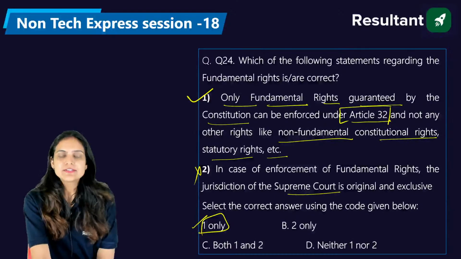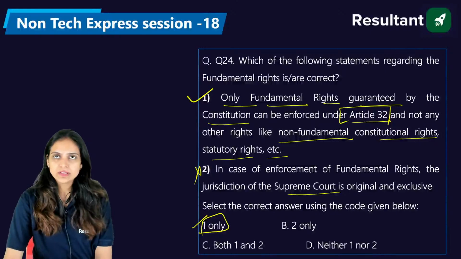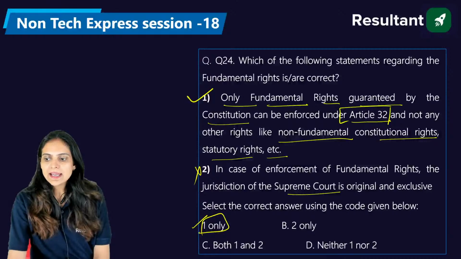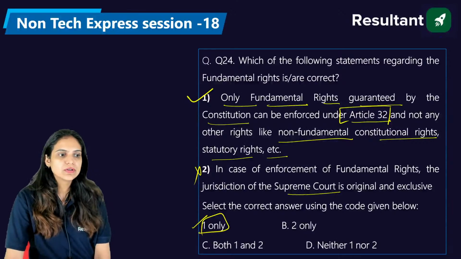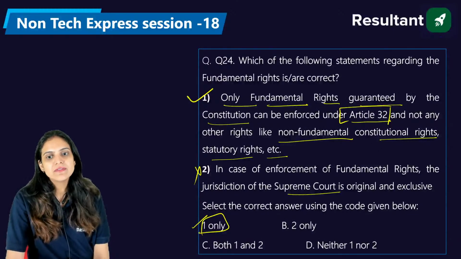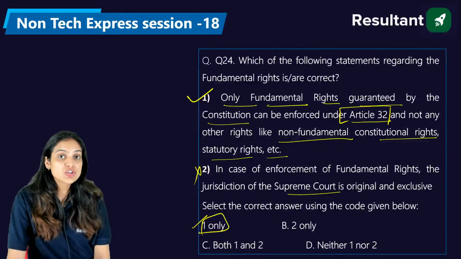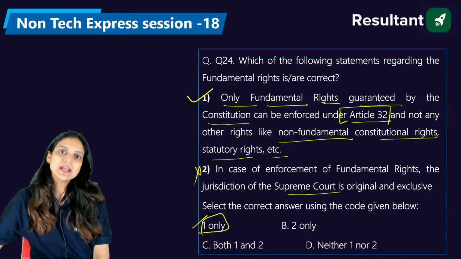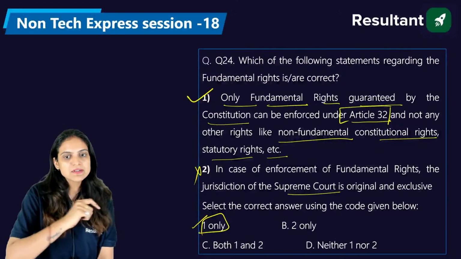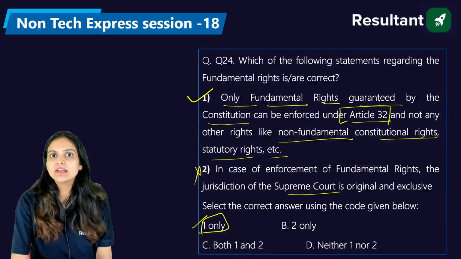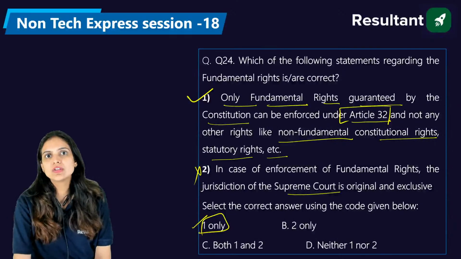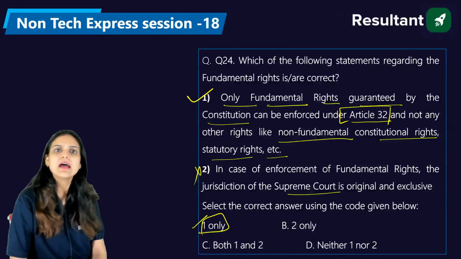No, Venkat. So let me clear you one thing more. Suppose I'm of Uttar Pradesh, right? And I had an incident where somebody was not getting his fundamental rights properly. So for that reason, he went to the nearest session court. From there, he was shifted to the High Court. Now, High Court under Article 226 has the right to see it. So that person can originally go to the High Court as well for the enforcement of the fundamental rights. So in that way, we can say not only the Supreme Court has the original or the exclusive right relating to the fundamental rights, High Courts equally have the right.